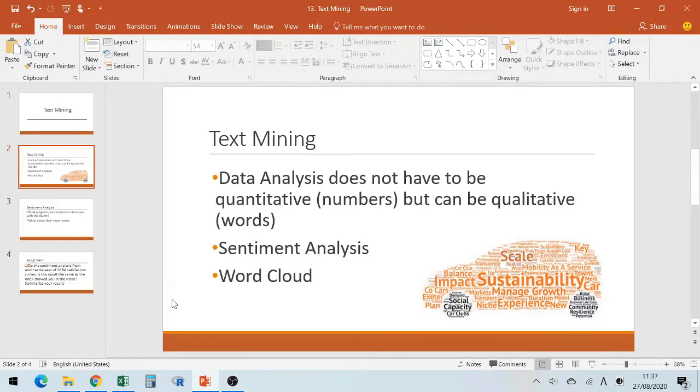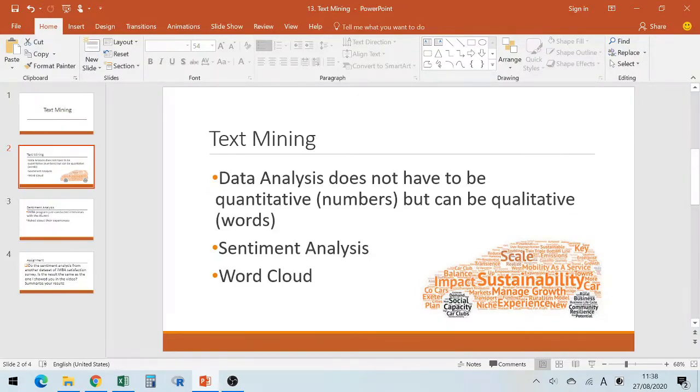So data analysis, when you talk about data, usually it's all numbers. Up to now this semester, we used a lot of quantitative data, usually numbers. But it can also be qualitative, or words. So we're going to study something called sentiment analysis. Is the feedback from the customer positive or negative, or what was their opinion of some product or service when you do a survey?